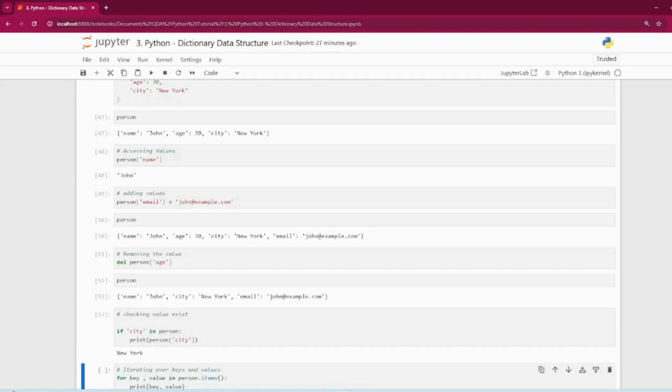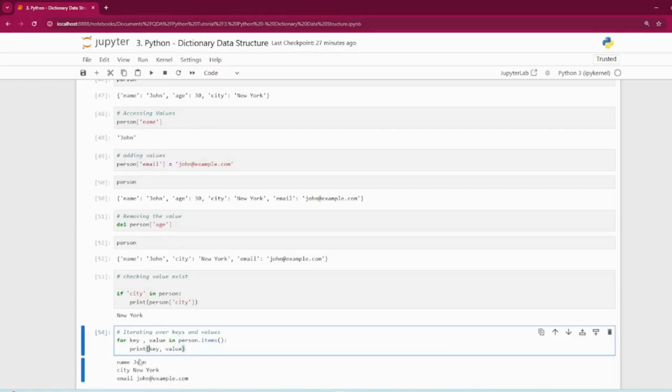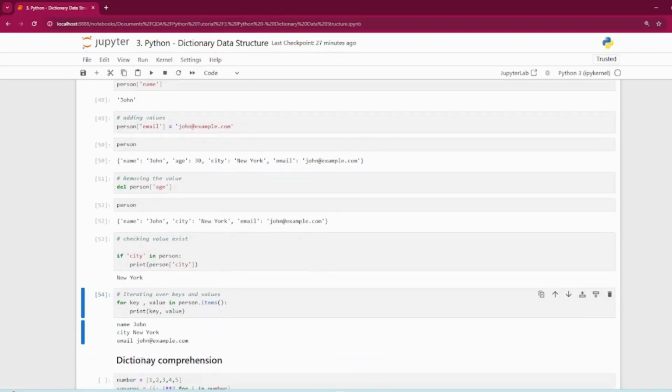Next, how do you iterate over a dictionary? In a dictionary there are two parts, the key and value. You can call the items function on the dictionary and use a for loop to print all the values. It will print the key and it will print the values.